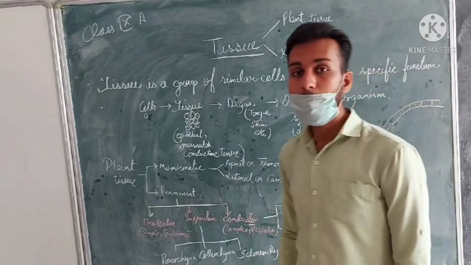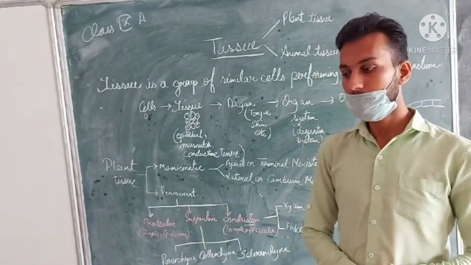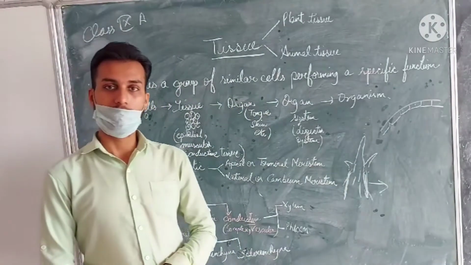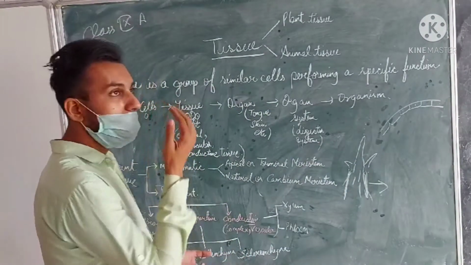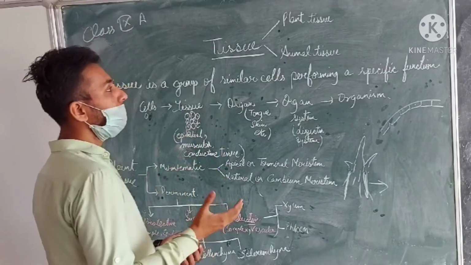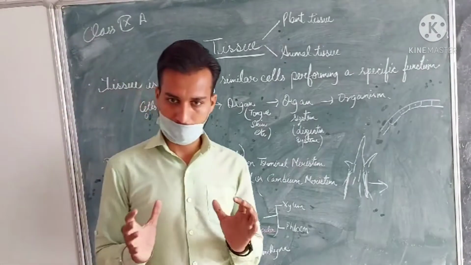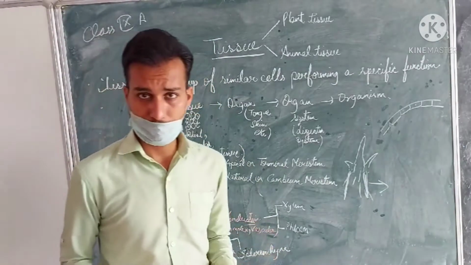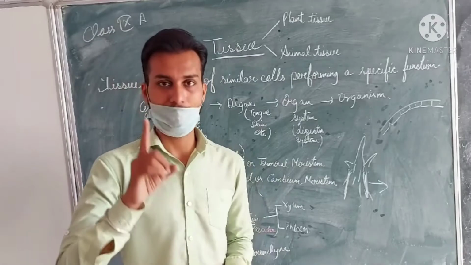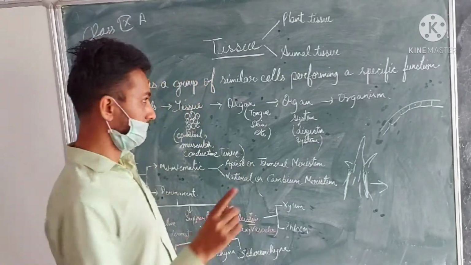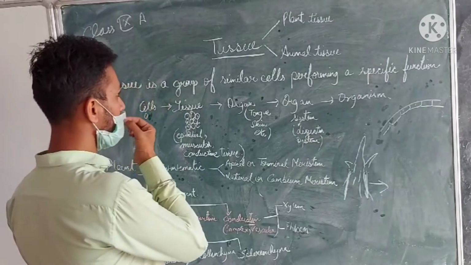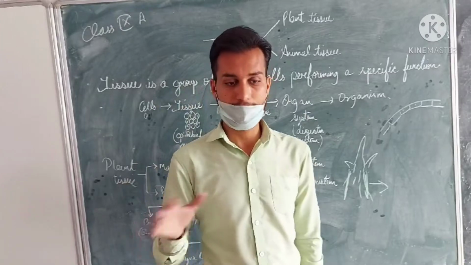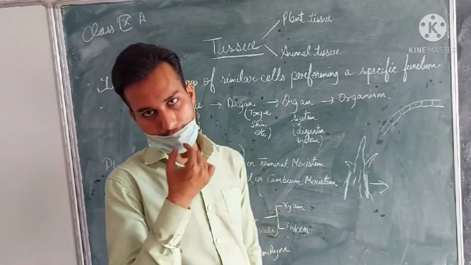Now, we must know that we are multicellular organisms, as well as the plants are also multicellular organisms. So tissue has been categorized on this basis, the multicellular organism only, because only if it is a multicellular organism will the further classification of cells or groups of cells be present in it. Otherwise, there is no constitution of groups of cells for a unicellular organism, because there is only a single cell. But referring to the multicellular organism, the best examples are plants and animals. Animals are included, and we human beings are also included.